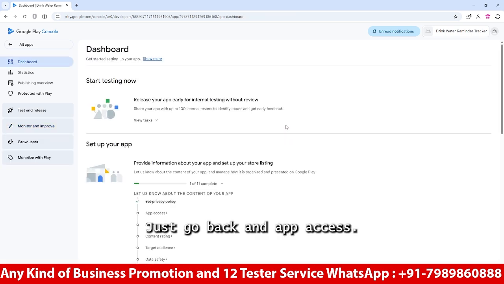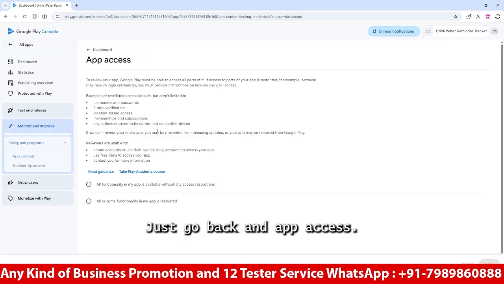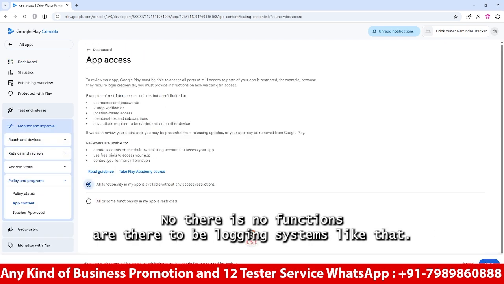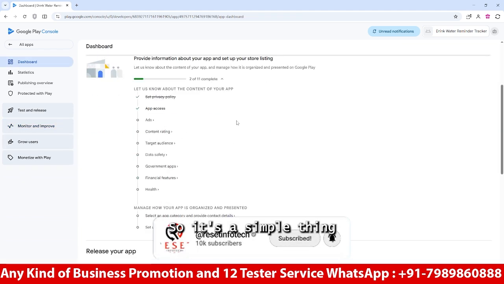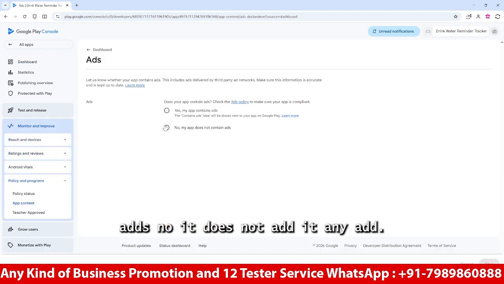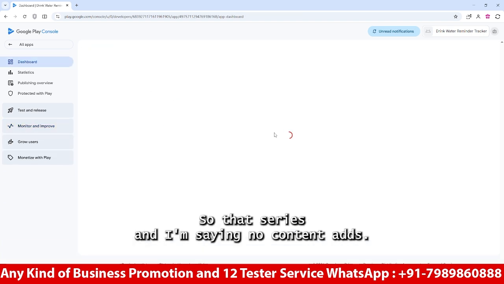Just go back. For app access, there are no functions like login systems, so it's a simple thing. Ads: no, it does not contain any ads. That's the reason I'm saying no to the content ads.